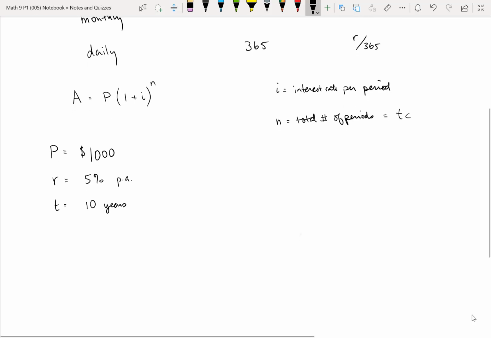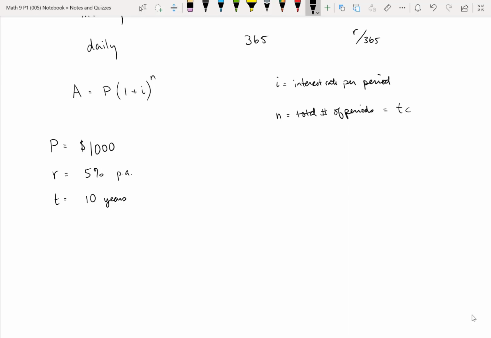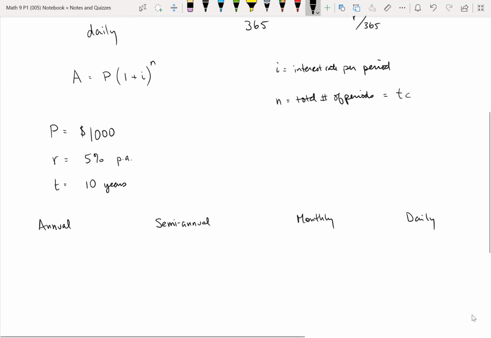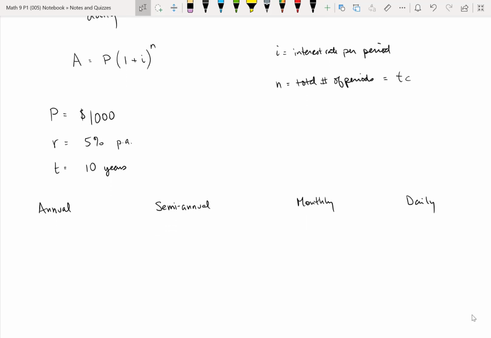Okay, so we're going to compare annual compounding with semi-annual and monthly and daily. So there's semi-annual, there's monthly, and there's daily. We've seen examples before of annual compounding, but we can use the same formula that we just developed.